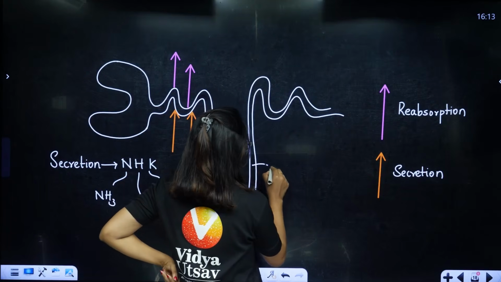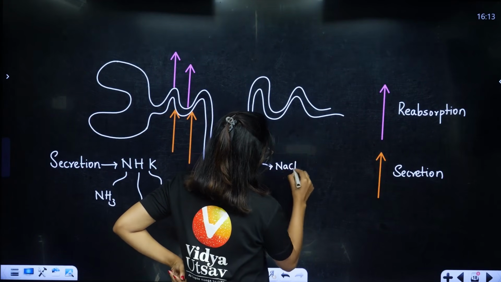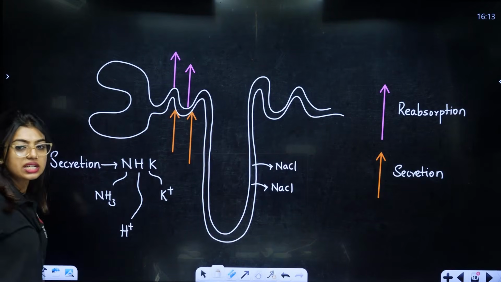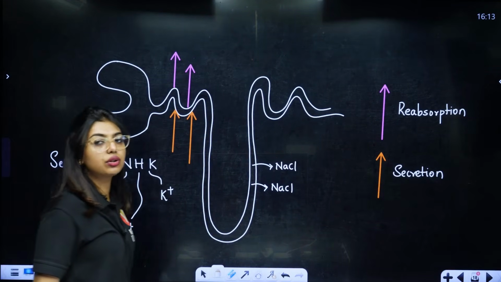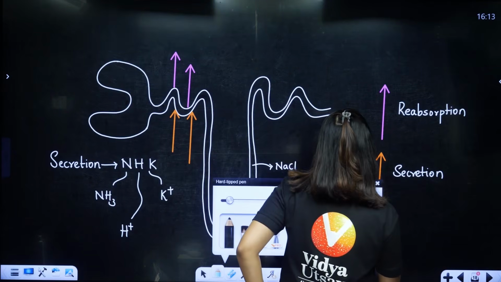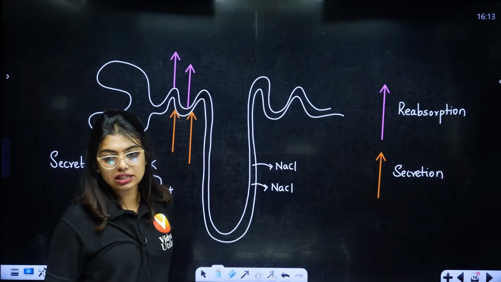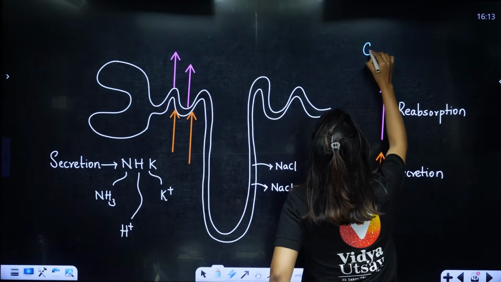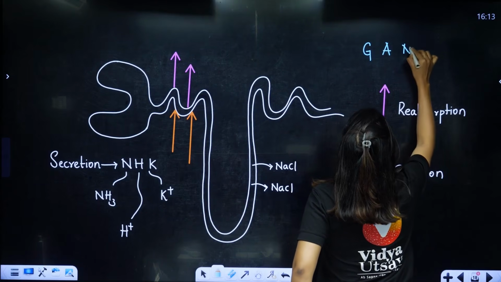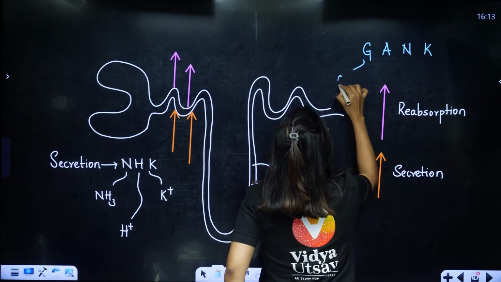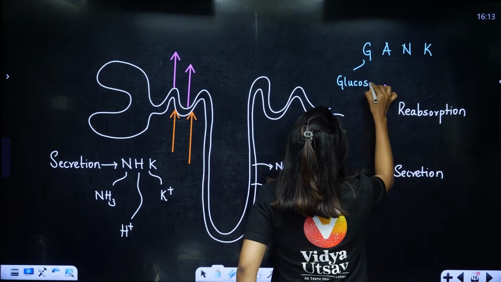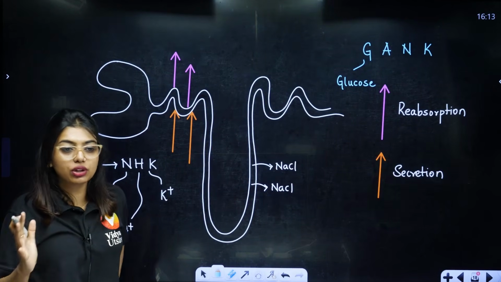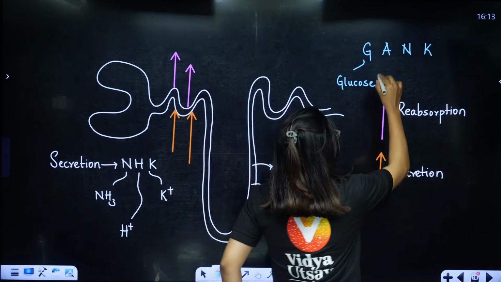Then, students, what will we do? Reabsorption. We will take the salts, NaCl. All this will be used for us later. So remember that. Now, one more thing I want you to remember: there are two types of reabsorption, active and passive. That means if I want to reabsorb something, I have to utilize energy. To remember that, remember GANK. G for glucose. If I want to reabsorb this, I need to utilize energy. If I don't give them energy, they'll be like, no, I'm not going to work for you, and it will not get reabsorbed.